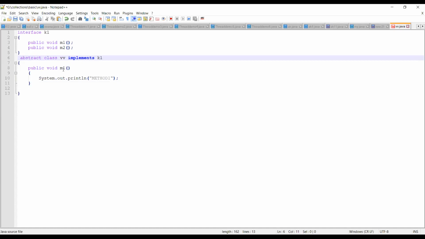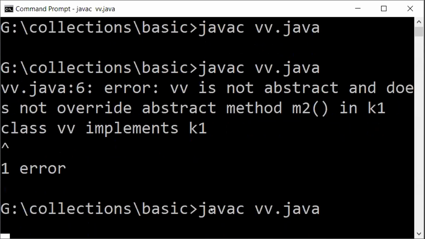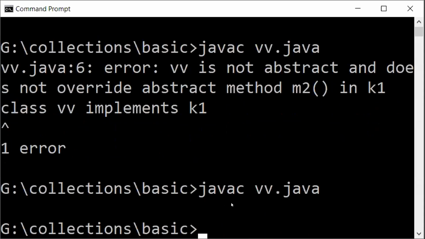So one way to fix this particular problem is to tell that yes, this is an abstract class, which means class VB is not providing the complete implementation for the methods present in the interface. Next, you may be asking, then who will provide the implementation? Correct. So first we'll say this. Let me compile and check if it is going to compile. Java C VB dot Java. See, we have fixed this error.